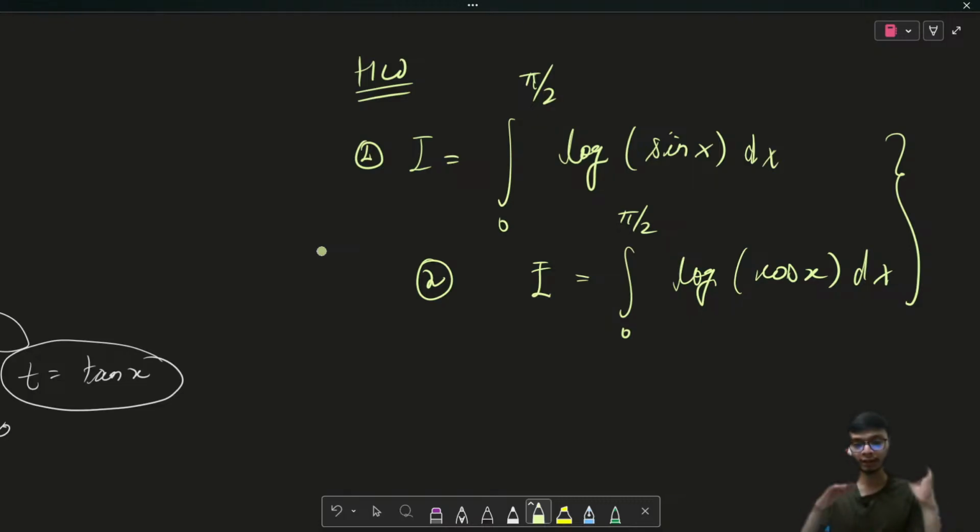With that, my sessions of definite integral will be over, and after that we're going to start the new chapter, that is area under the curve. We're going to take up three more lectures in definite integral to finish this particular chapter. I'm taking up more lectures in integral because this is a very important chapter, especially for JEE Mains and Advanced. So with this, thank you for your attention to the session, and I wish you all the best for your upcoming preparation.